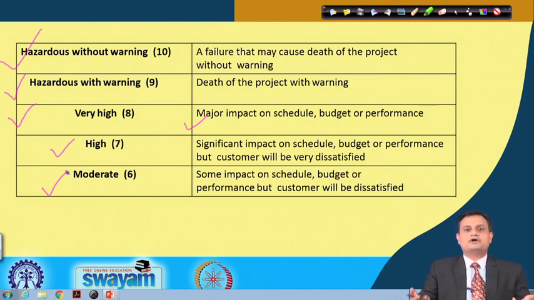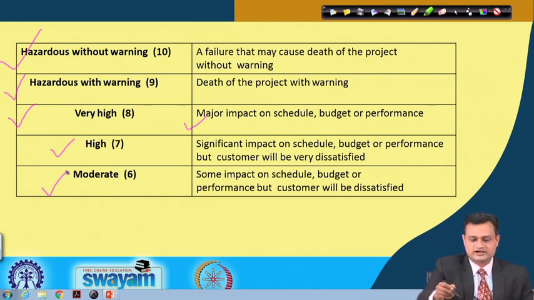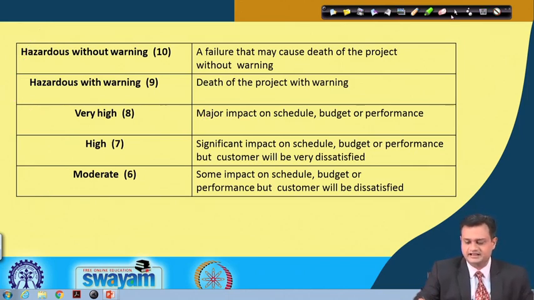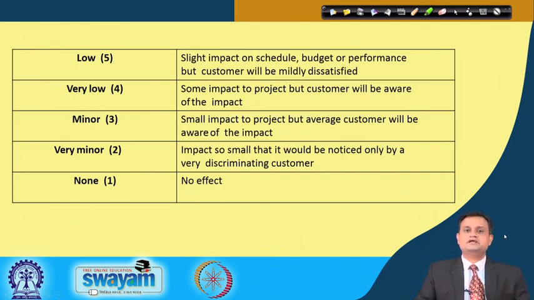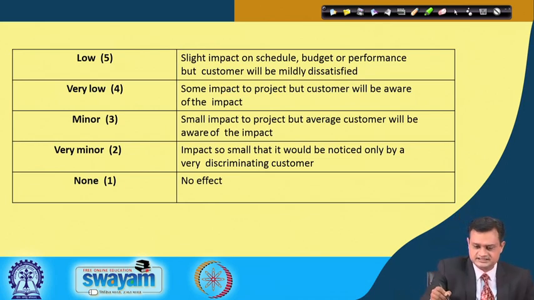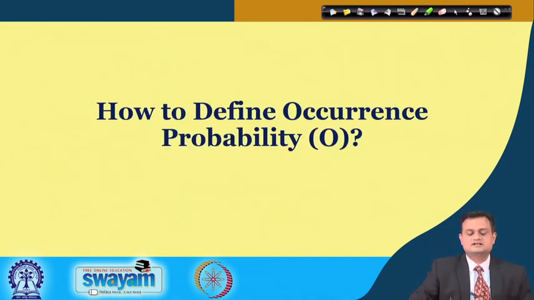So, depending upon its impact on customer satisfaction, we try to rate it. 10 means it is very high and severity must be considered at the highest level. Same way you can interpret for low, very low, minor, very minor, and none, which means there is no effect. Even if it happens, it hardly matters. So this is about my severity.